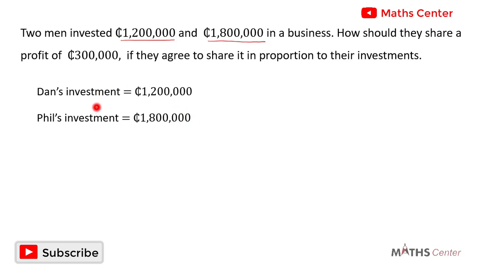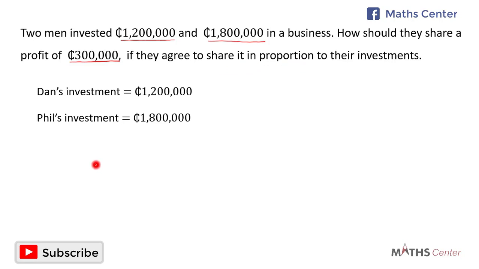Dan and Phil decided that when they get a profit from the business, they will share it in the proportion of their investment. Now, at the end of a period, they realized a profit of 300,000 cedis from the business. We want to know how much each of them will get out of the 300,000 cedis. Remember, they agreed that they will share the profit in the proportion of their investment.